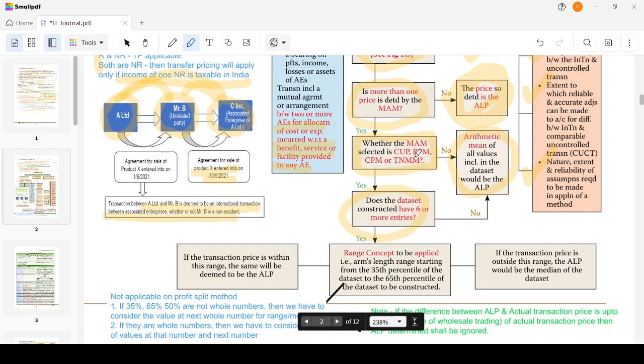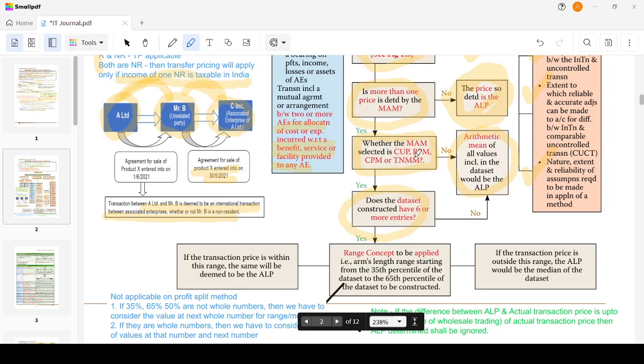So what's the conclusion here? Let me repeat once again. Whether the most appropriate method selected is CUP, RPM, CPM, or TNMM. If you say yes, okay. If you say it is a no, it could be either the other method or the profit sharing method. In case of the profit sharing method, the range concept will not be applied. It will be arithmetic mean always. If it is one of these four methods, you again ask whether you have six or more entries. It says yes.